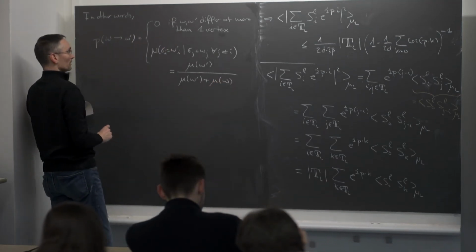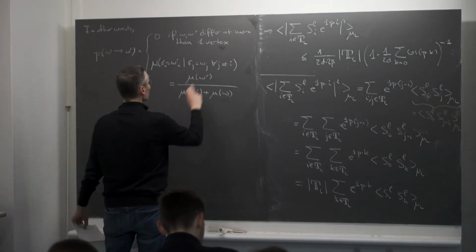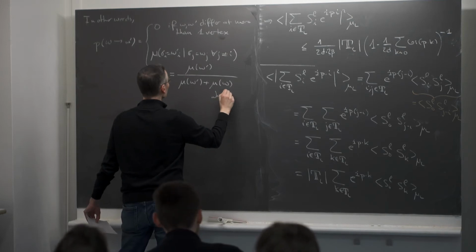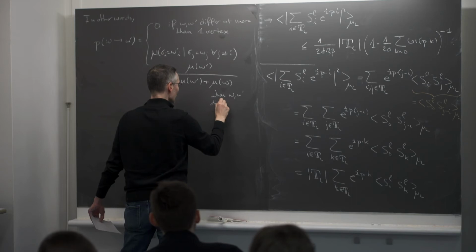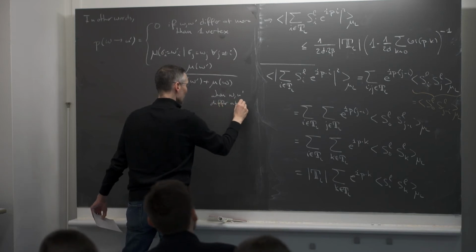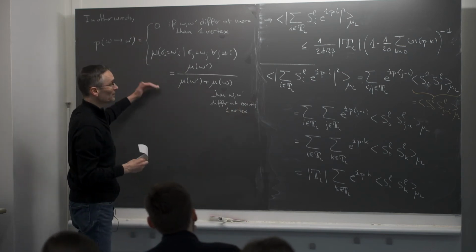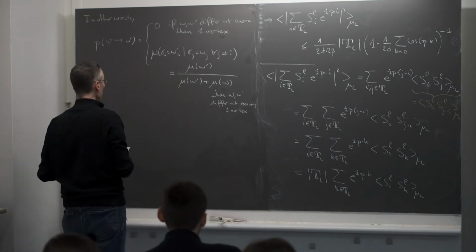Okay, so that's the expression you get for this conditional probability, when omega and omega prime differ at exactly one vertex. And the remaining probability is when they don't differ, so you just get omega prime equal omega.